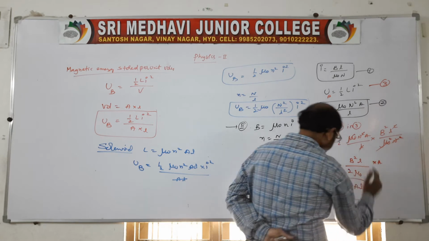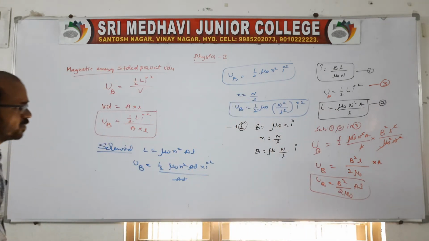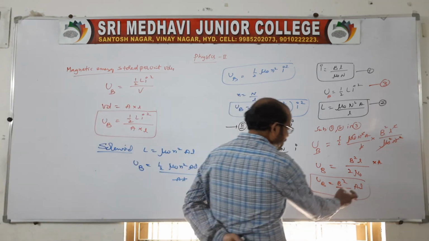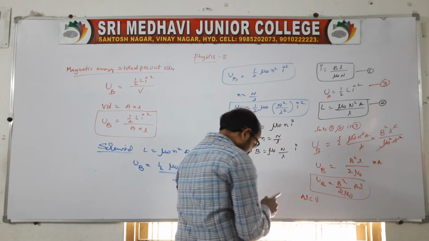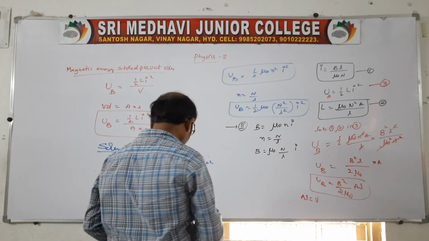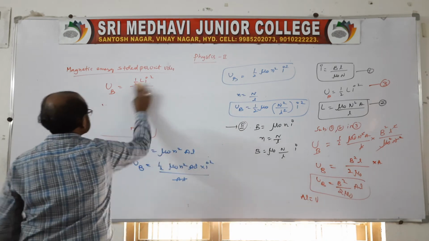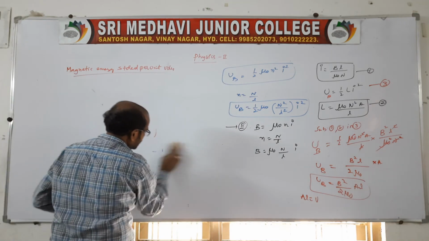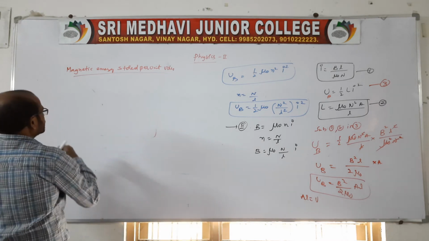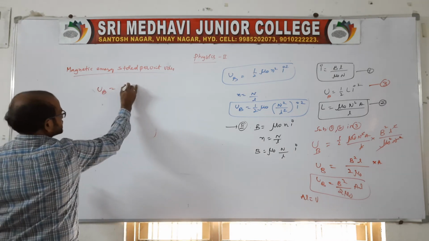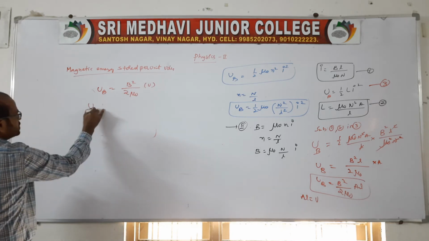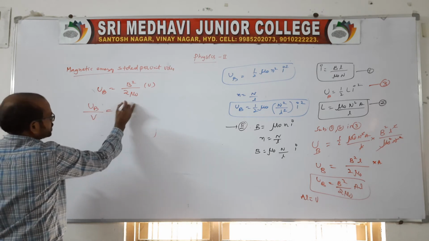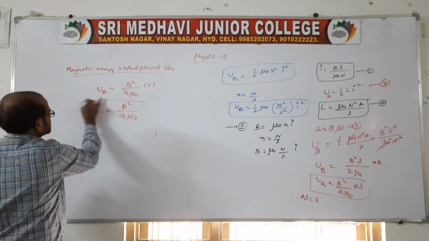This is the magnetic energy, but what is it asking? Magnetic energy per unit volume, right? Per unit volume, this AL is nothing but the volume. Then finally we can write UB is equal to B square by 2 mu naught into volume. Therefore energy per unit volume is equal to B square by 2 mu naught. So this is the final expression.